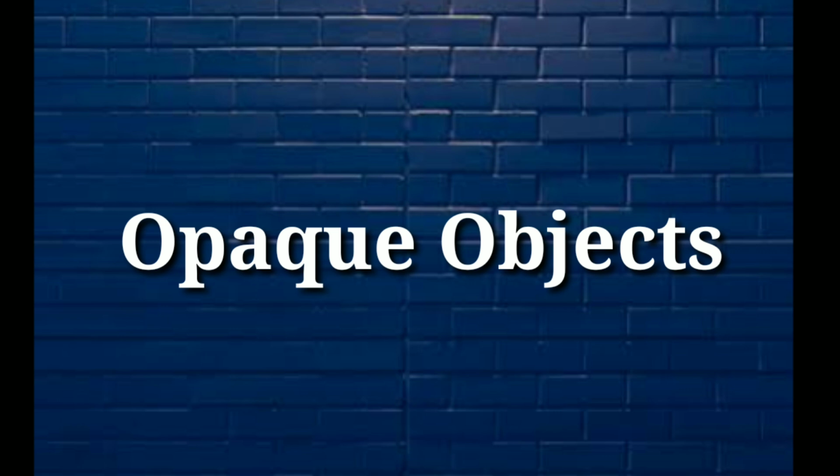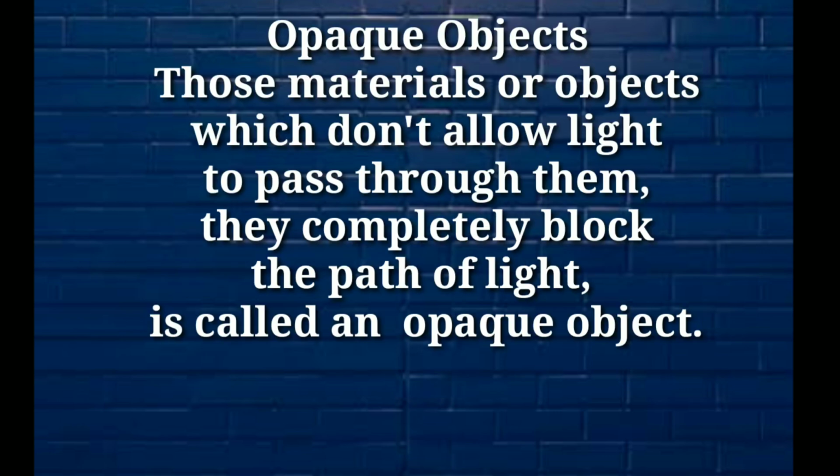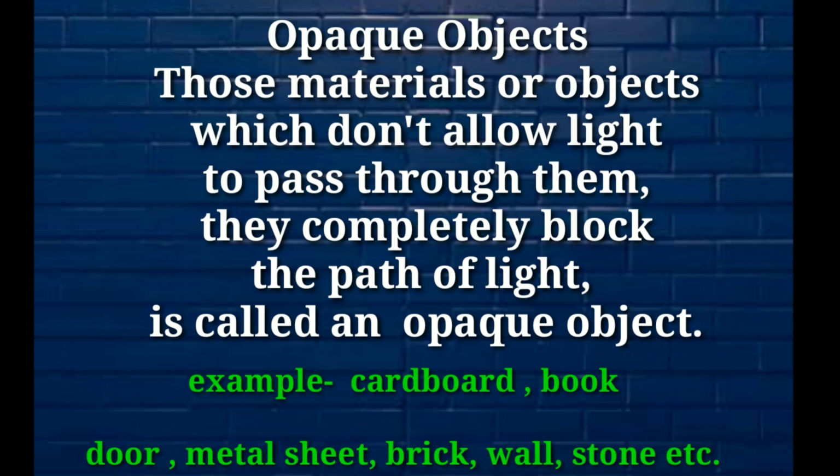And now come to opaque objects. These materials do not allow light to pass through them. They completely block the light which is falling on them. They block the path of light. For example, cardboard, book, door, metal sheet, brick, wall, stones, these all are opaque materials.